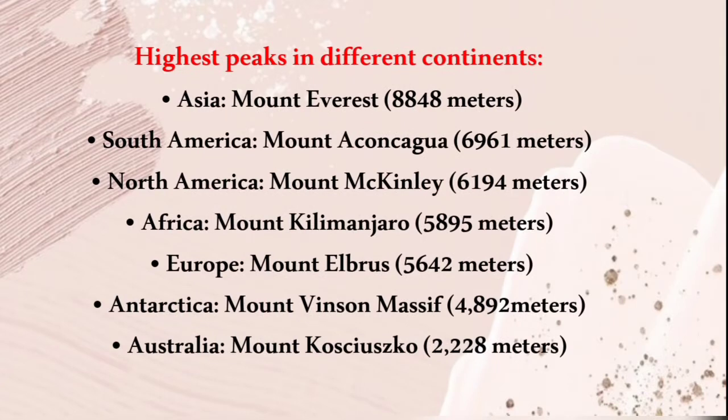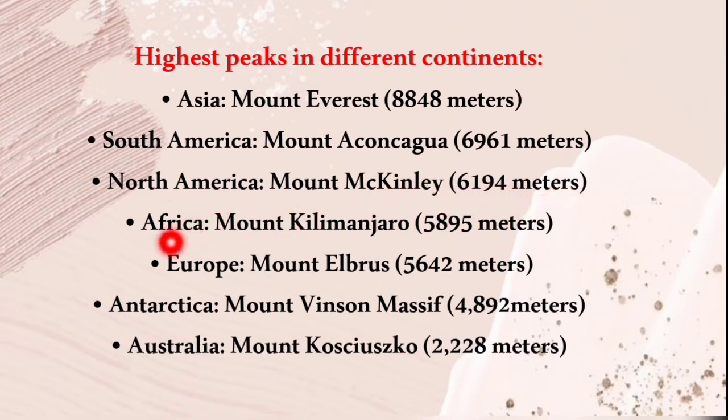Now let's see some of the highest peaks on different continents. First, in Asia, Mount Everest has a very high peak, that is 8,848 meters. In South America, Mount Aconcagua, 6,961 meters. In North America, Mount McKinley, 6,194 meters.